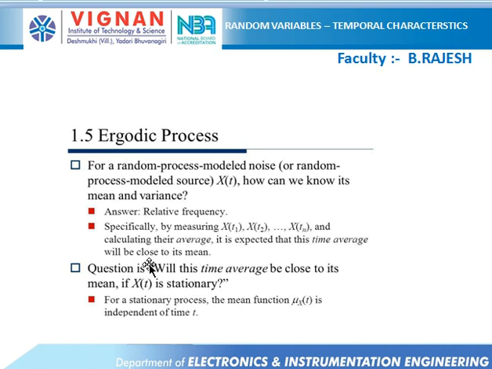The question arises: will this time average be close to the mean if x of t is stationary? For a stationary process, the mean mu of x of t should be independent of time. As I said, stationary should be independent of time, otherwise it would not be a wide-sense stationary process.